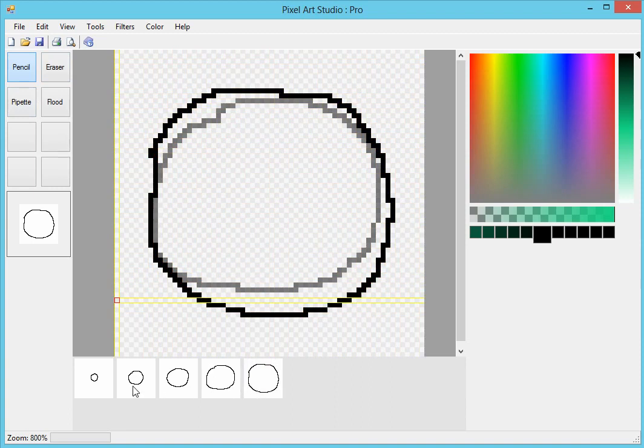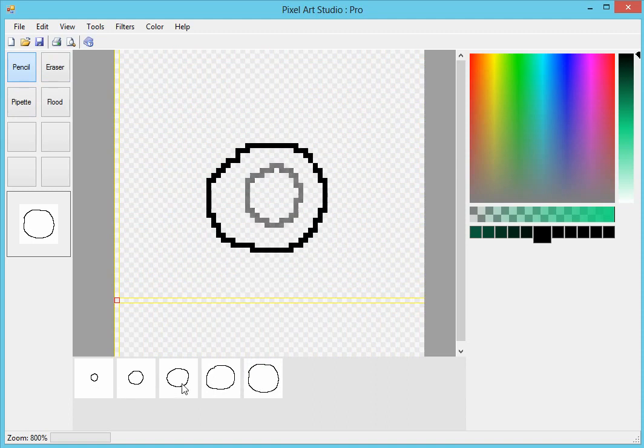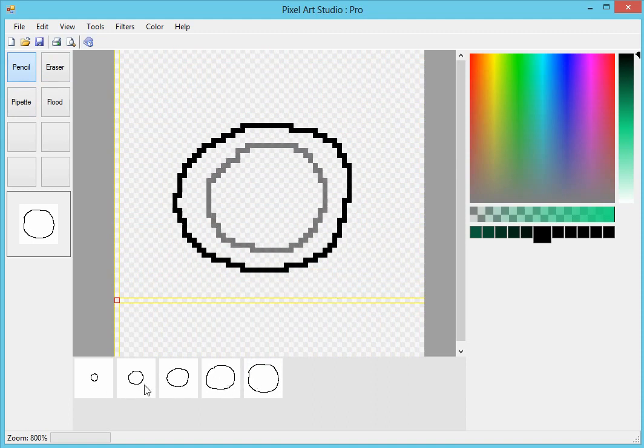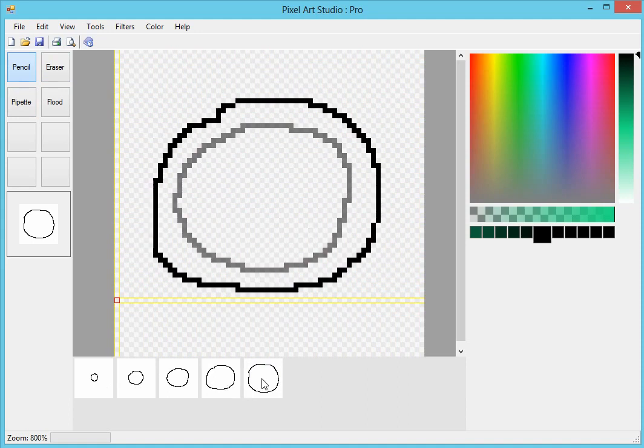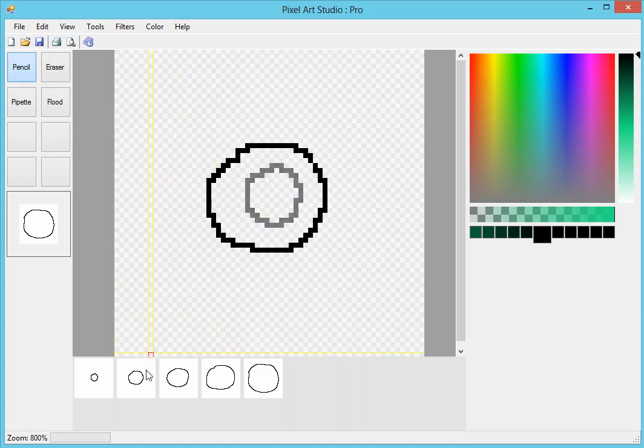Now that we've got 5 preview images down here, I'll show you this function. We're able to step through these by selecting them one at a time. And again, the Lightbox mode carries on through that. So Lightbox mode is really useful because this helps us to create animations. It also helps us to see what was happening on the frame before.